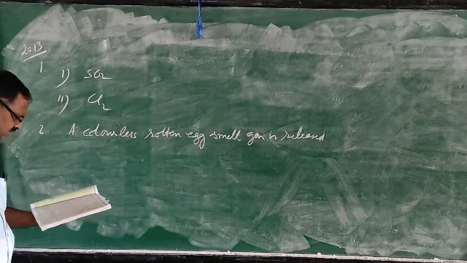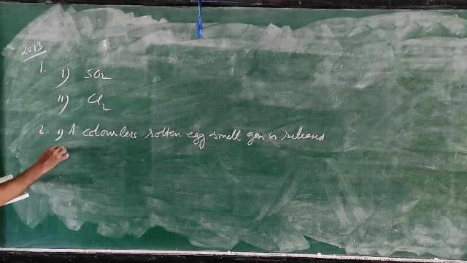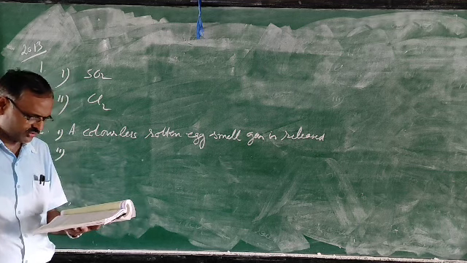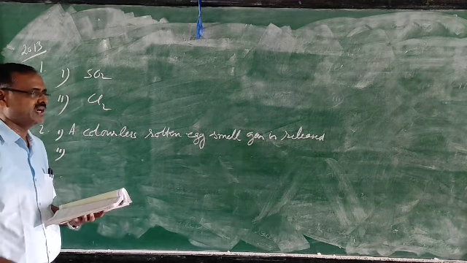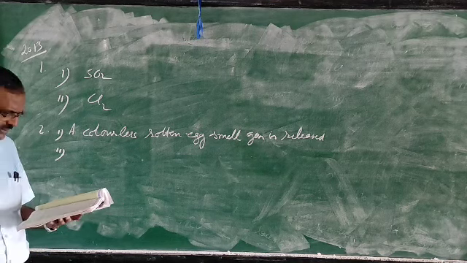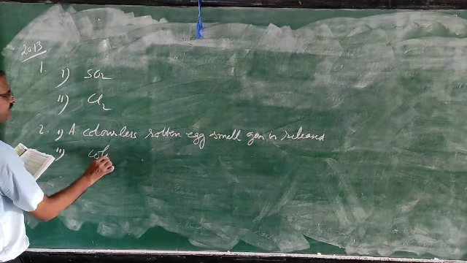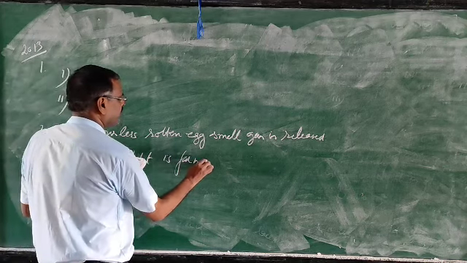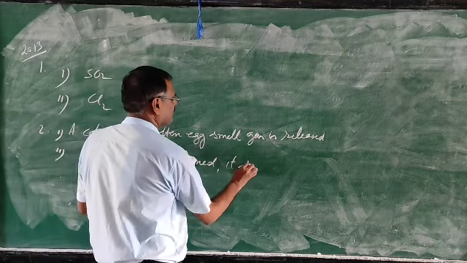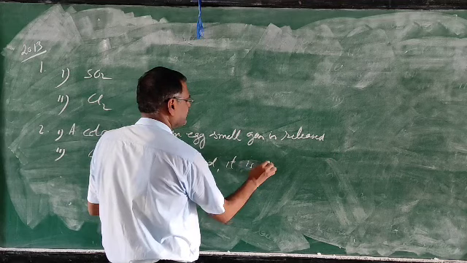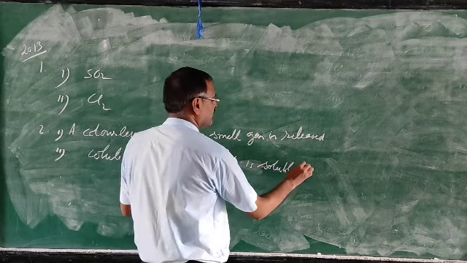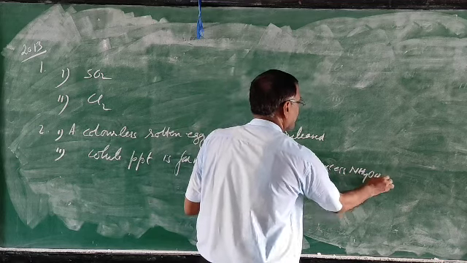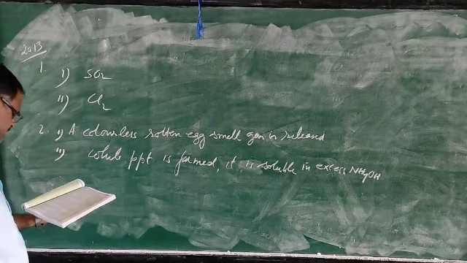Second, a few drops of dilute HCl is added, it is soluble in excess ammonium hydroxide. So now this one is over.